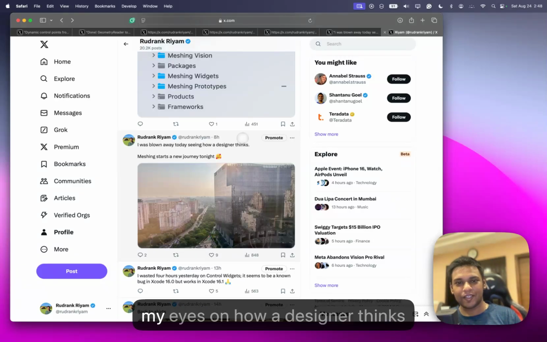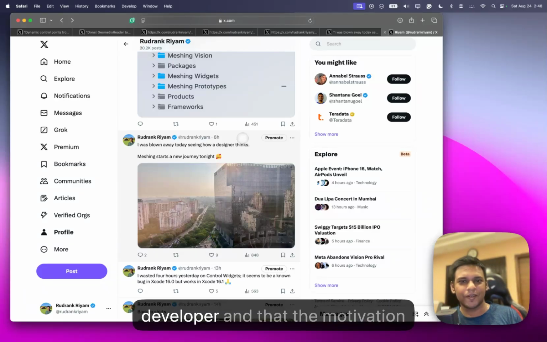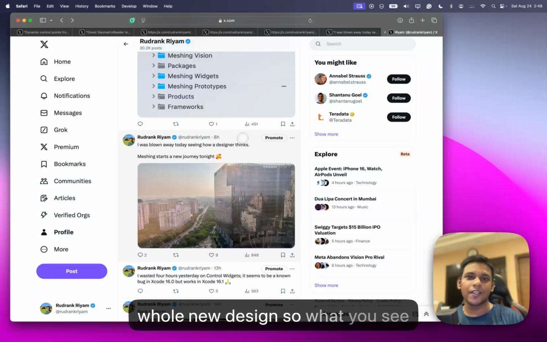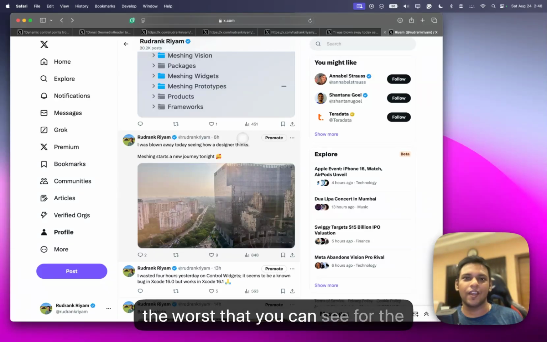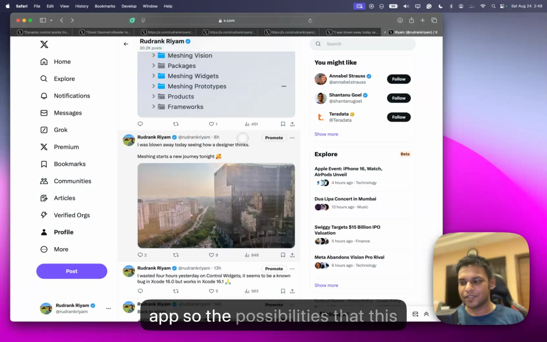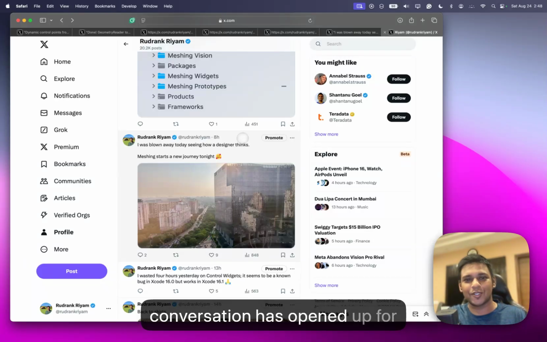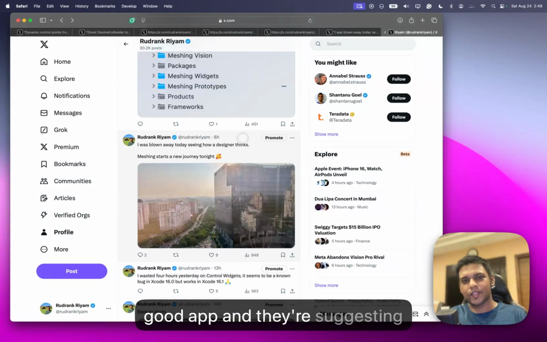Talking to them really opened my eyes on how a designer thinks and how I was thinking as a developer. And with the motivation that I got from them, when I came back, I prototyped the whole new design. So what you see right now on Meshing is kind of the worst that you can see for the app. The possibilities that this conversation has opened up for me will make Meshing a really good app.